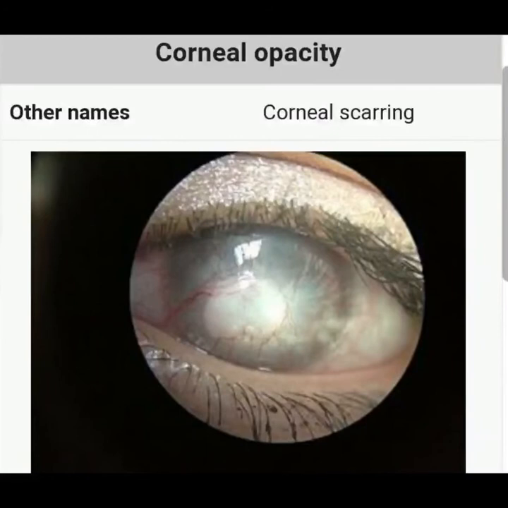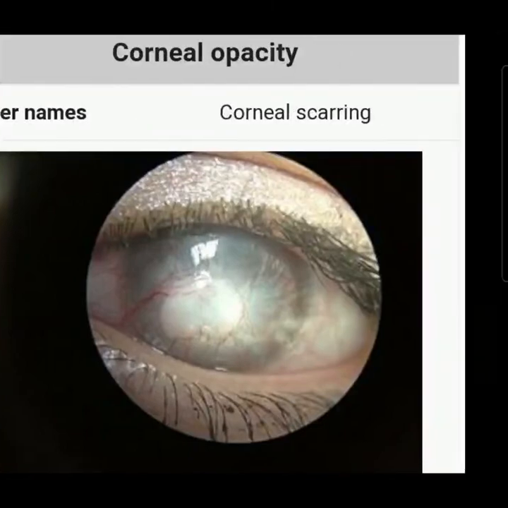The cornea of some patients gets scarred and turns white, means opaque. And as it becomes opaque, it becomes non-functional, means it will not allow light to pass through it. So the person is not able to see clearly. In such cases, the defective cornea can be replaced by a healthy cornea from a donated eye, as discussed earlier.